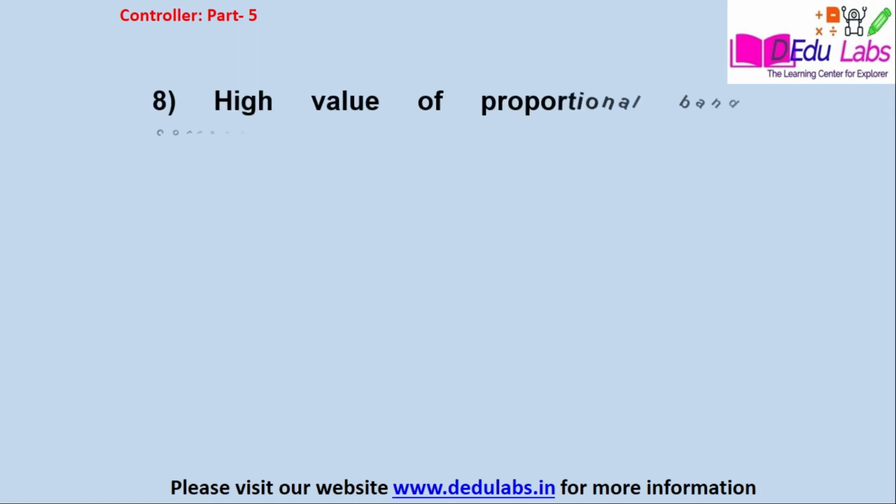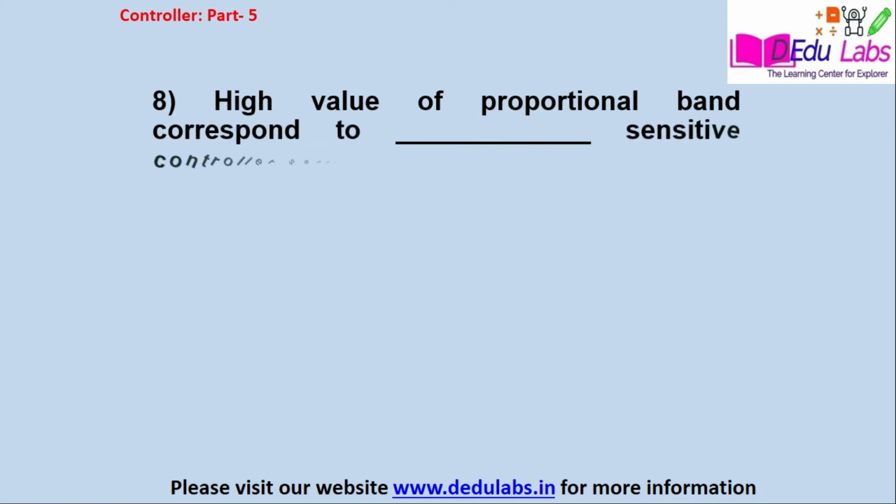Question number 8. A high value of the proportional band corresponds to blank sensitive controller setting. Option A, high. Option B, less. Option C, moderate.